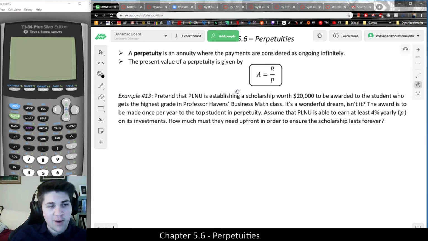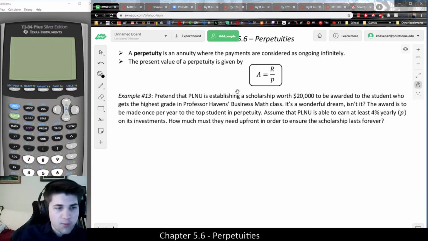And that's kind of what we're asking to solve here. We could ensure that this scholarship never goes dry, assuming that our interest is accruing. And really, the goal is to have our account generate an interest of $20,000 per year, because that's how much we're going to be paying out in the scholarship.